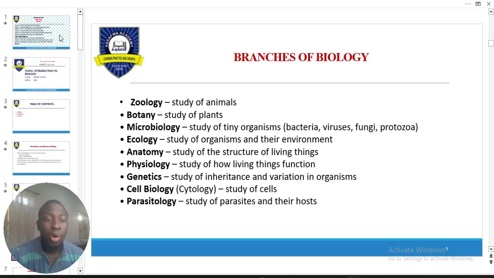Lastly, ecology. Once you hear that word, ecology simply means our environment and how we interact with it as living organisms. Anatomy simply means the study of the internal structure of living things. Do not confuse it with physiology. Physiology means the functioning of the body. Anatomy means the internal structure, not just the structure. Genetics, study of heredity, and we have cytology, which is the study of cells.